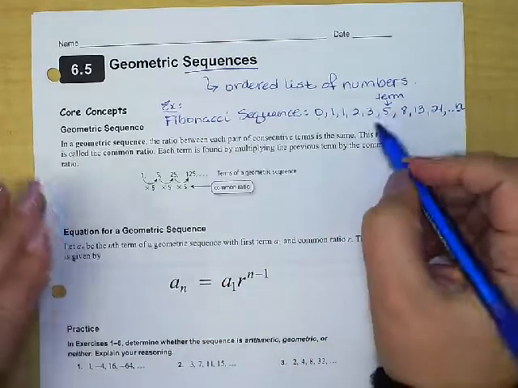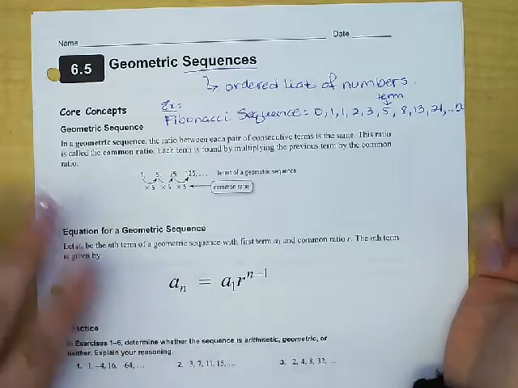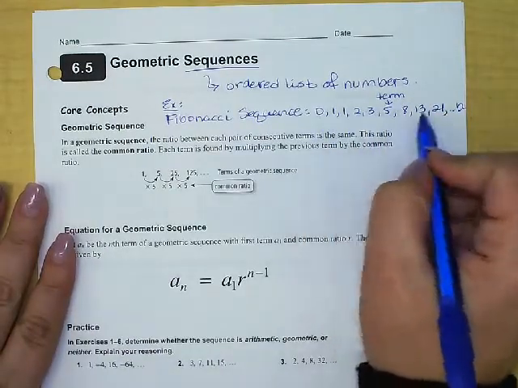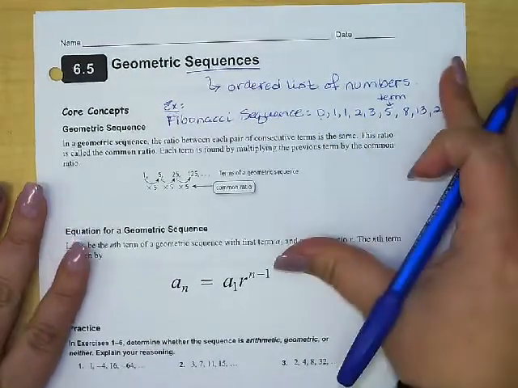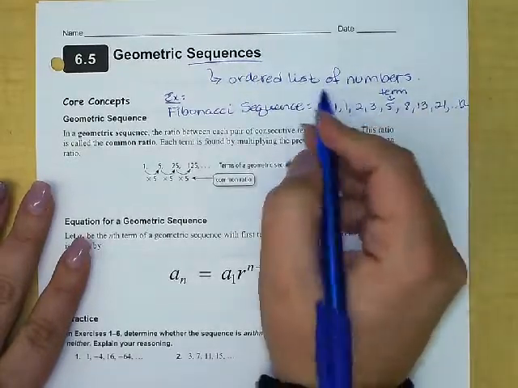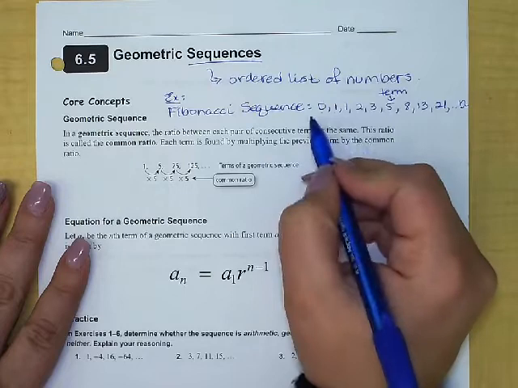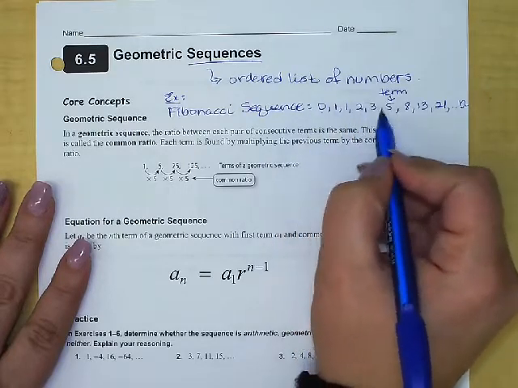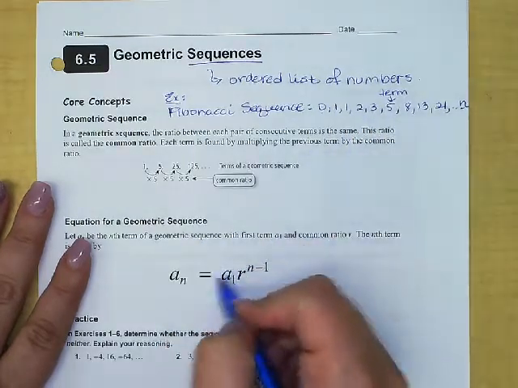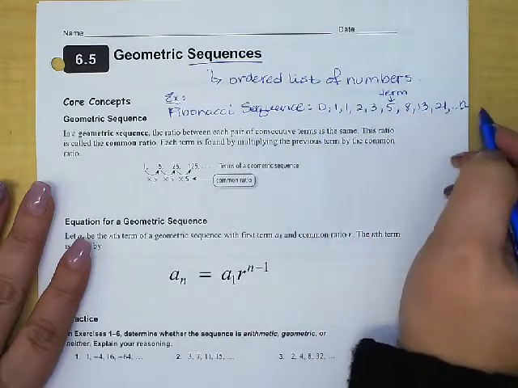That n will represent the nth term in the sequence. So we call these terms. A list of ordered numbers, and each number in the sequence is considered a term. We really focus on the position of that term.